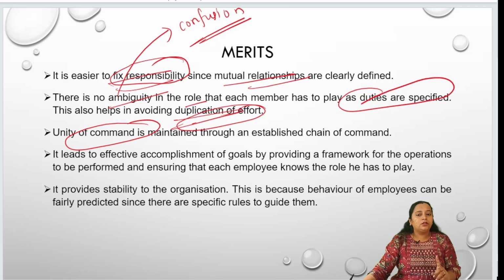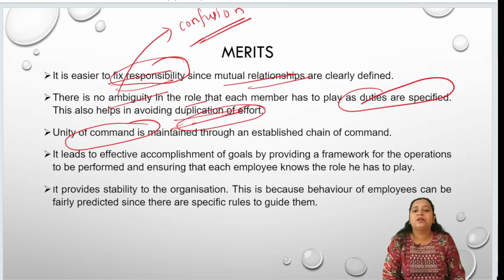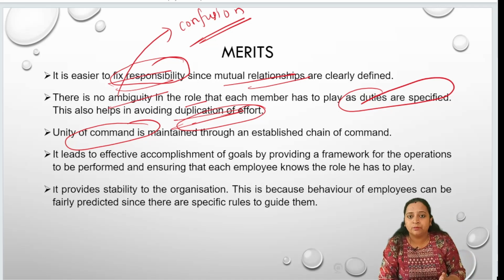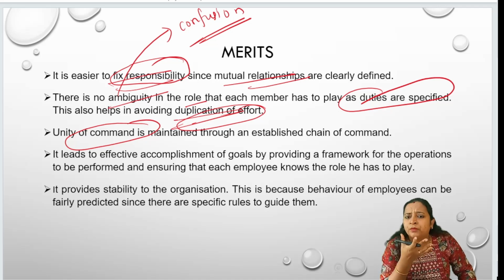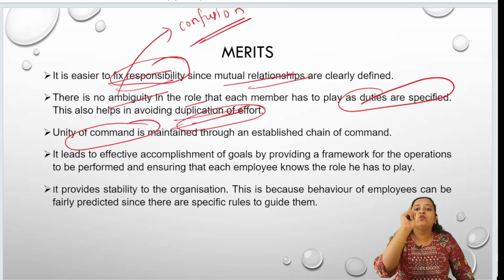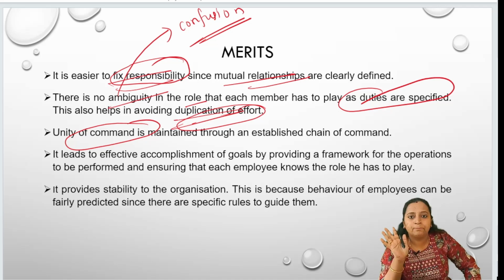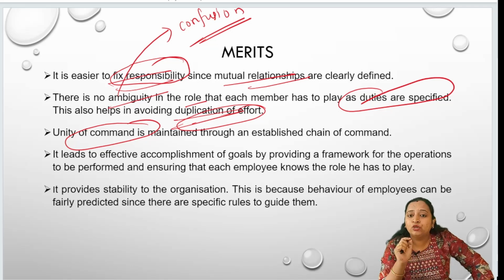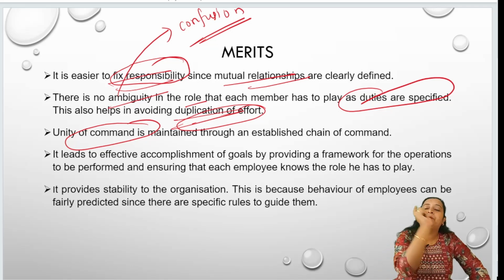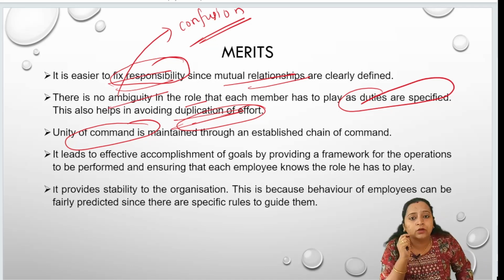You have learnt in your second chapter, principles of management, Fayol's principles. I think it is time for you to recall this principle, one of the 14 principles, unity of command. What does unity of command tell you? To take orders, for all the human resource in the organization, there should be only one superior, one boss. One boss. What do you mean by one boss? One superior. They have to take the orders only from that particular boss.